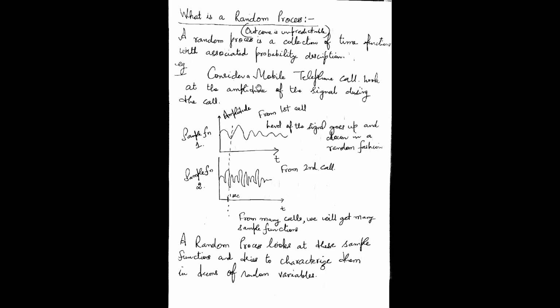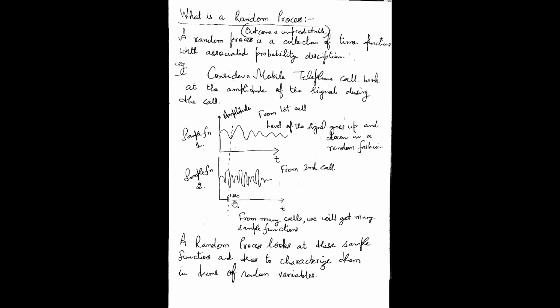I'm trying to analyze a mobile telephone call, and this is the signal amplitude received with respect to time from the first call. Then this is the signal amplitude from the second call, third call, fourth call, fifth, 100, 1000, right? I'm analyzing the variation in the amplitude with respect to time.